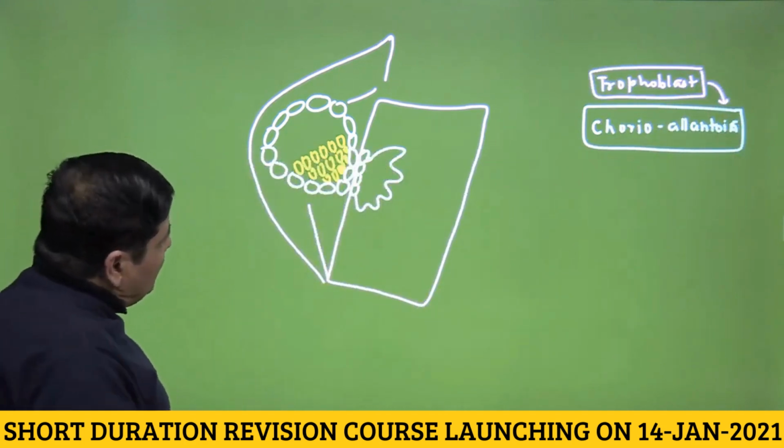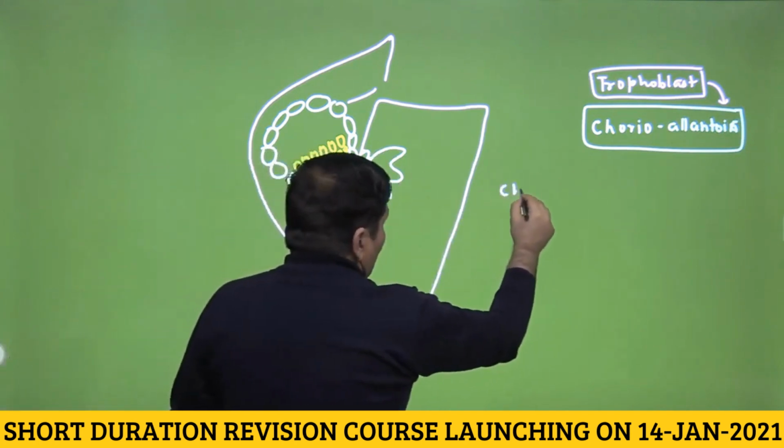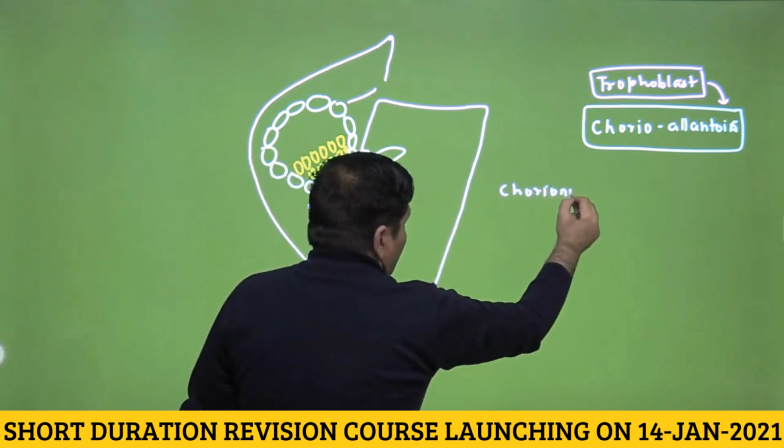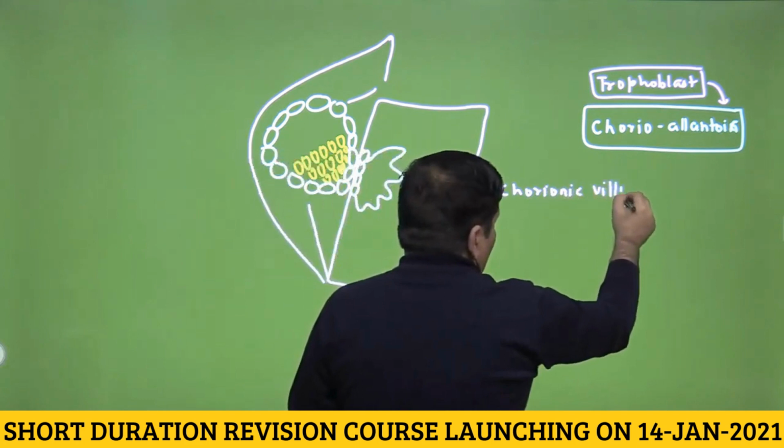Now what NCERT is saying, can you see the finger-like projections here? They would be called the chorionic villi. I can understand this, that now this thing should be called villi.